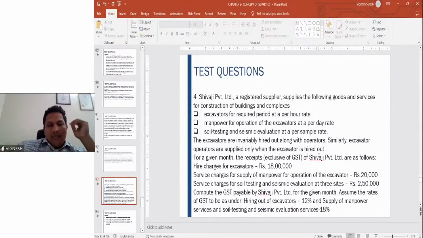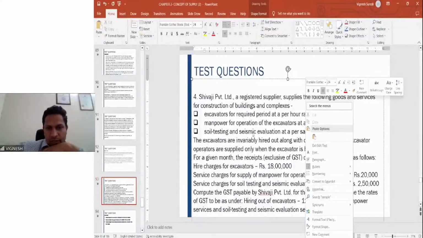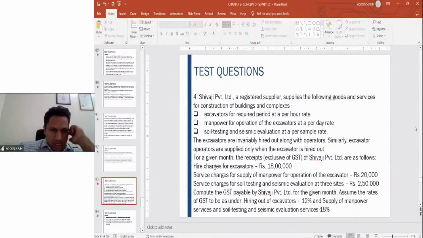And operators are supplied only when the excavator is hired out. Obviously, why would the operator come otherwise? For a given month, receipts exclusive of GST of Shivaji Private Limited are as follows: hire charges 18 lakhs, service charges for supply of manpower for operation of excavators 20,000, service charges for soil testing, seismic evaluation 2,50,000. GST payable, how much? Please find out. Assuming rates: hiring out excavators 12%, supply of manpower services and soil testing 18%. Please try to answer this.